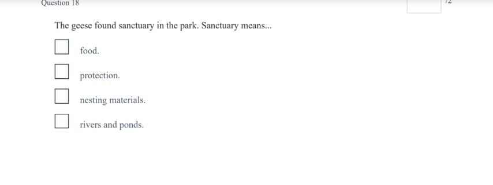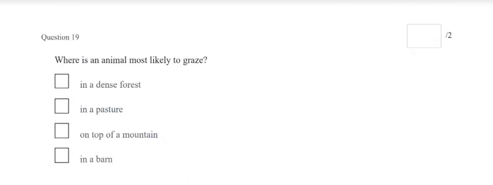Question 18. The geese found sanctuary in the park. Sanctuary means food, protection, nesting materials, or rivers and ponds. Question 19. Where is an animal most likely to graze? In a dense forest, in a pasture, on top of a mountain, or in a barn?